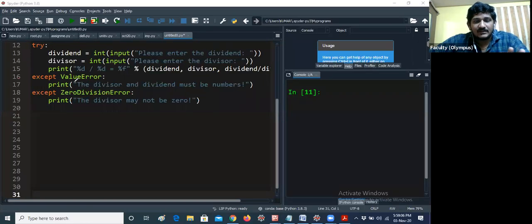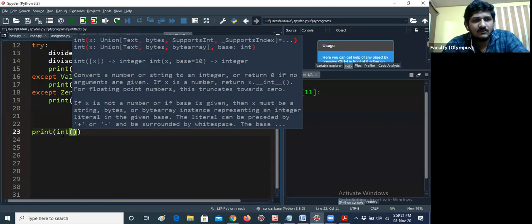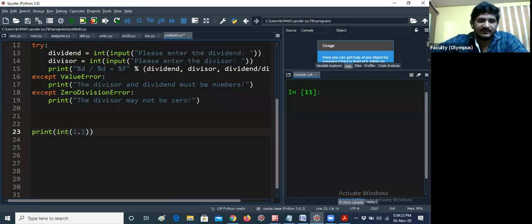First of all, the value error is nothing but, for example, I am giving an integer here. Let me give some clarity, guys. Instead of int and everything, let me give a simple example. Print int of 1.1. I am giving like this. Can you please tell me what is the answer for this line?